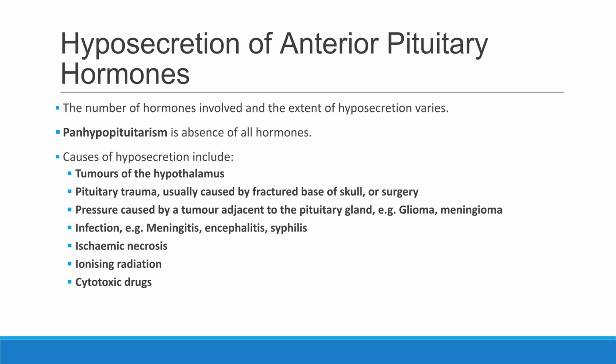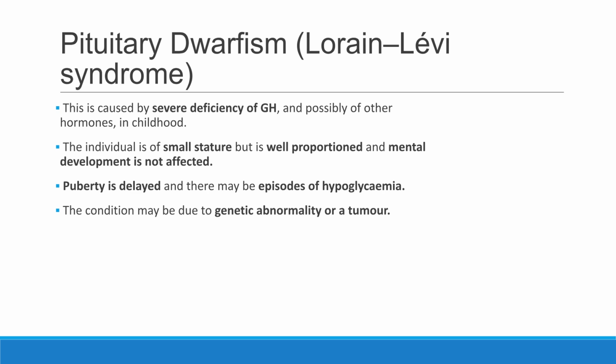Causes include hypothalamic or pituitary tumors, trauma, infections, necrosis, radiation, and cytotoxic drugs. Pituitary dwarfism, caused by severe GH deficiency in childhood, results in small but well-proportioned stature. Mental development is unaffected, but puberty may be delayed, and hypoglycemic episodes can occur. The condition may be due to genetics or a tumor.